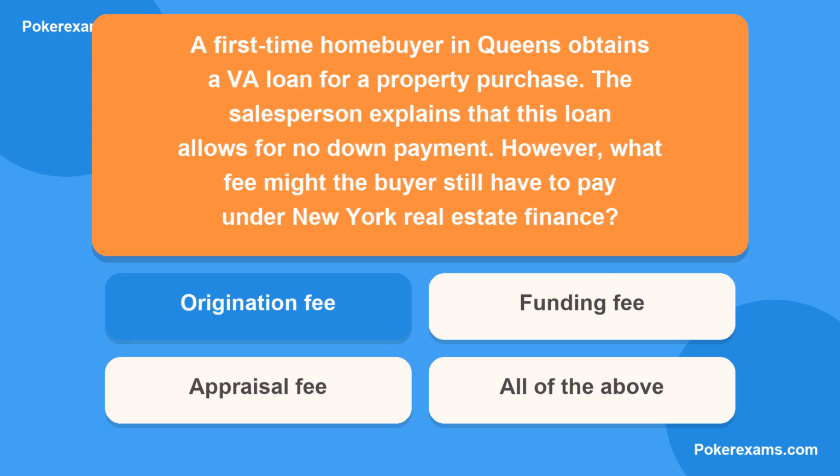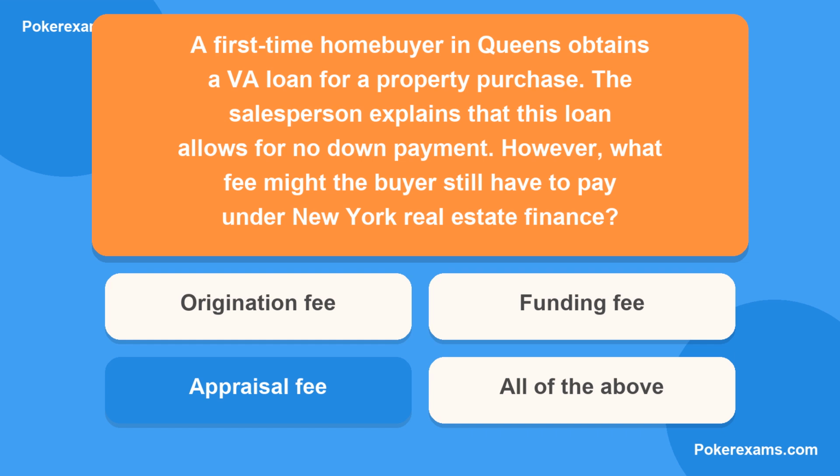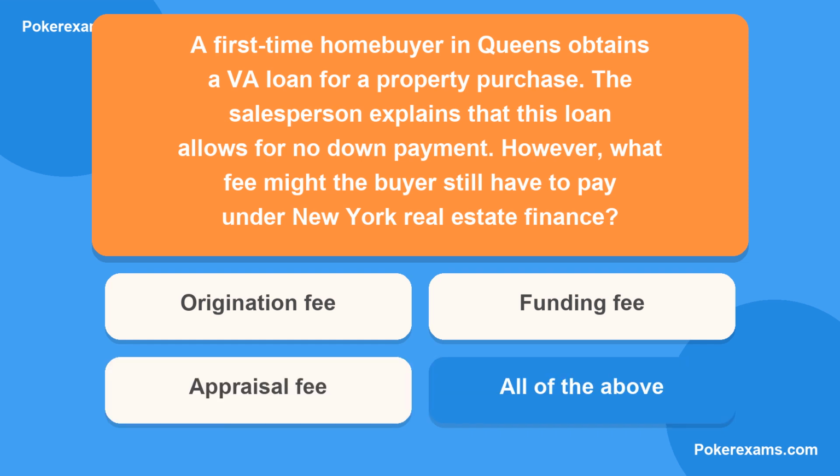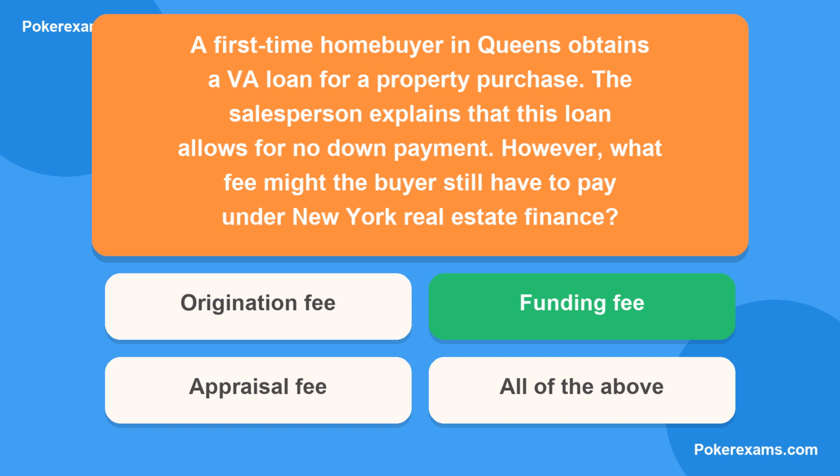Is it A, origination fee? Or B, funding fee? Could it be C, appraisal fee? Or lastly, D, all of the above? The correct answer is B.